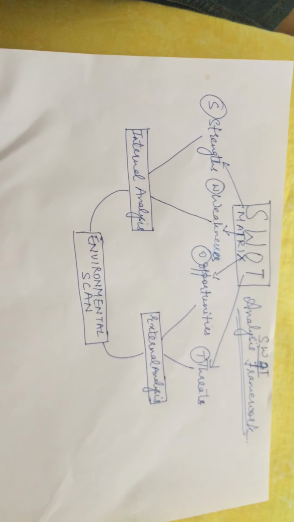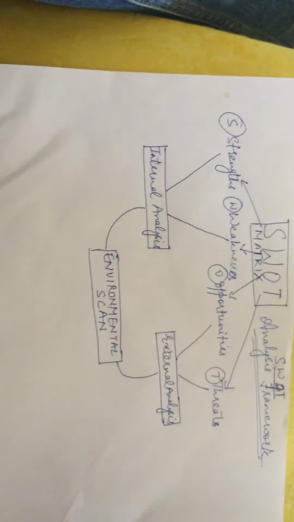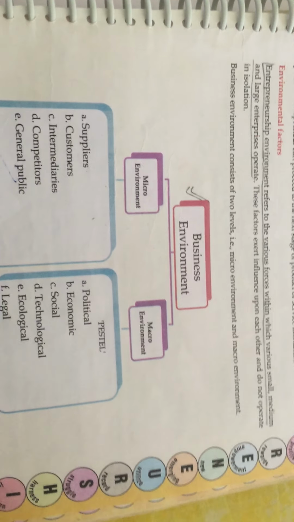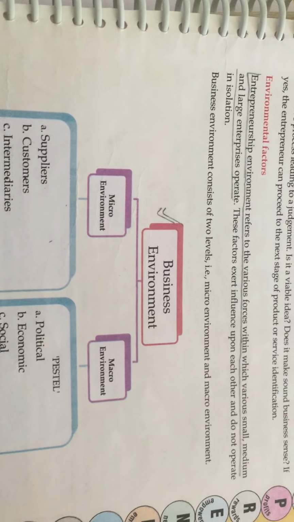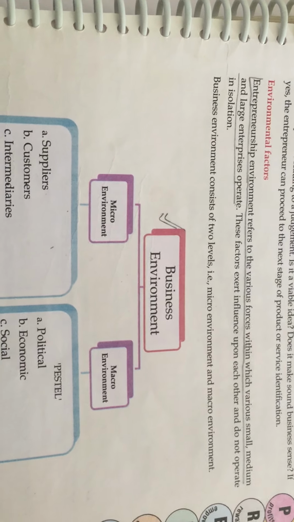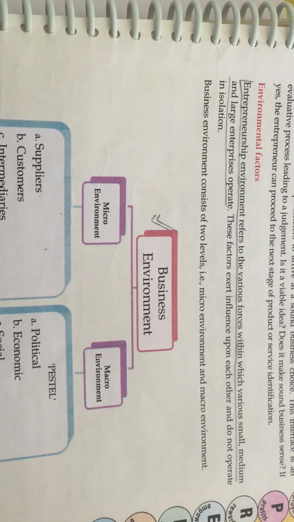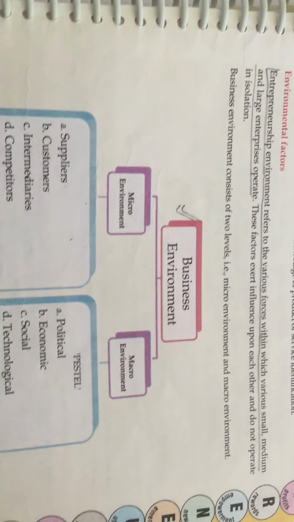The next topic that we are going to take in today's class is environmental factors. Environmental factors refer to the various factors within which small, medium and large enterprises operate. These factors exert influence upon each other and do not operate in isolation.